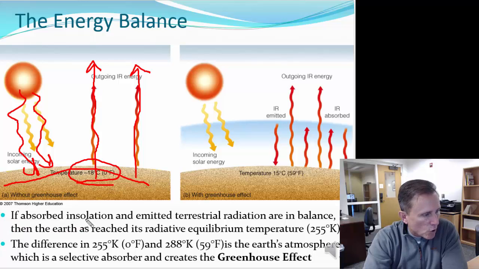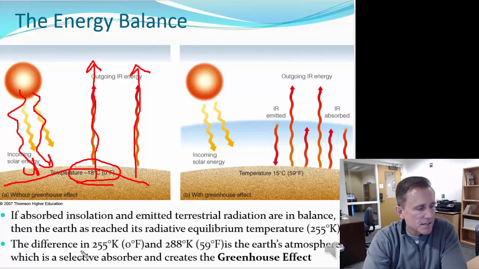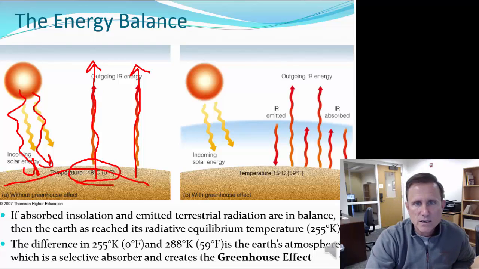So if absorbed insolation and emitted terrestrial radiation are in balance, then the Earth has reached its radiative equilibrium of 255 degrees Kelvin. Okay, that's 0 degrees Fahrenheit. The difference between the 255 and the 288, which is the actual temperature of the Earth, is the Earth's atmosphere, which is a selective absorber and creates the greenhouse effect. So I'm going to go ahead and go through this again.